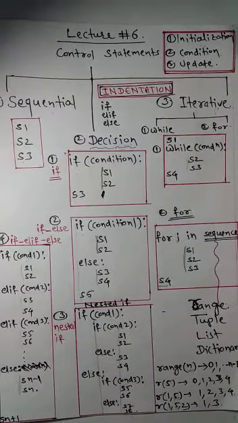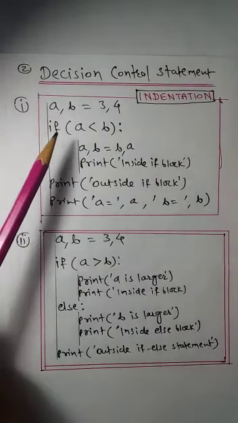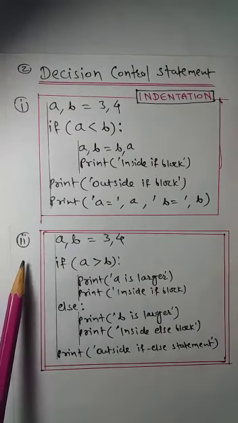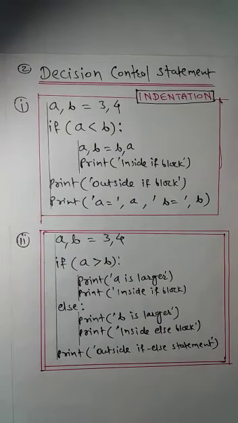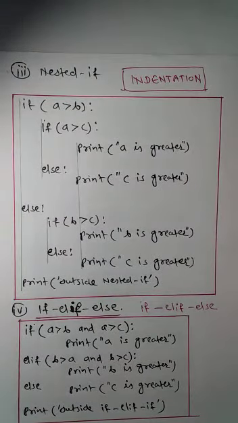So all the control statements are included on this page. And now I will show you certain examples. The first example is of a simple if statement. The second example is of an if-else statement. Now here is the third example, which is of a nested if statement.